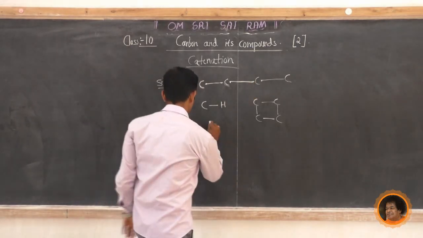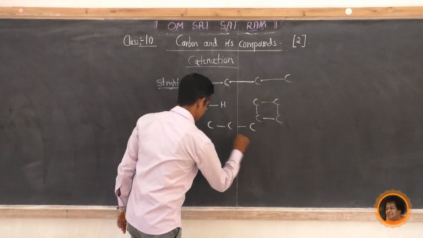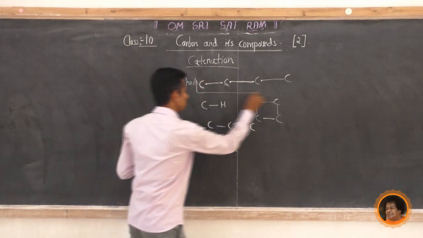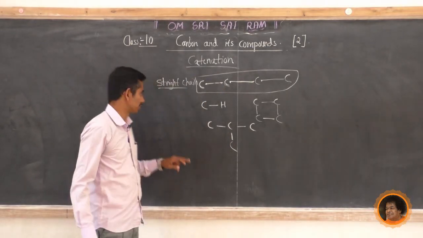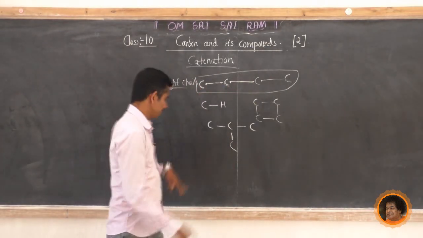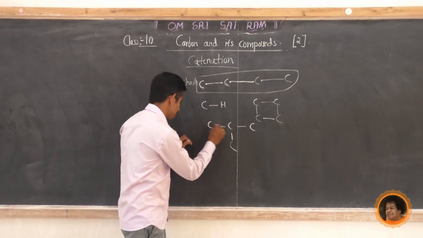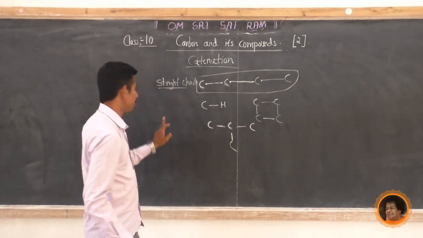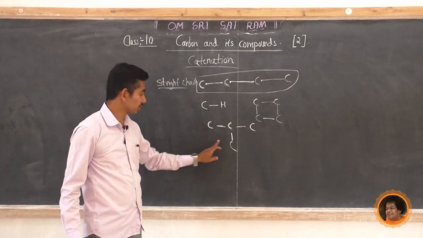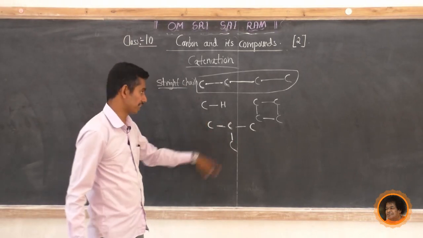I will write another example. This is also a catenation. Is there any difference between this one and this one? Yes, there is a difference. This is a straight chain. It is also a catenation, but here there is a branch. So it is called branched chain catenation.